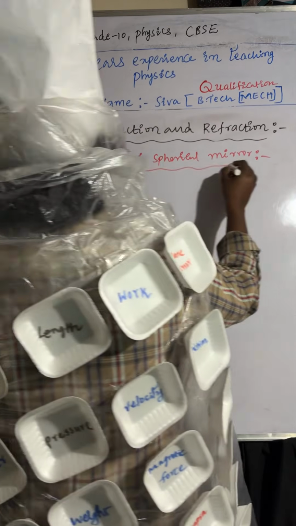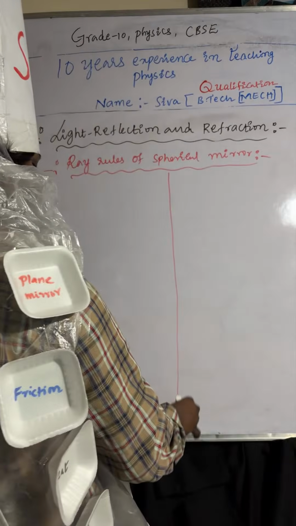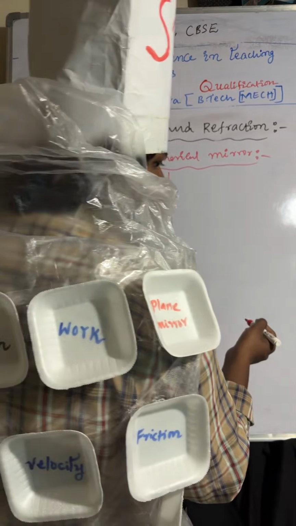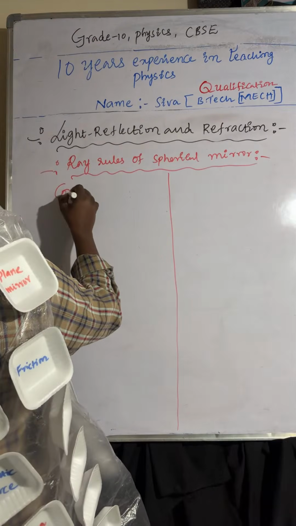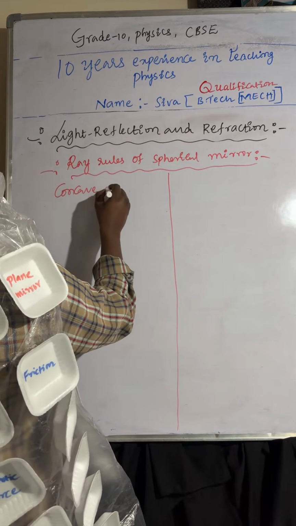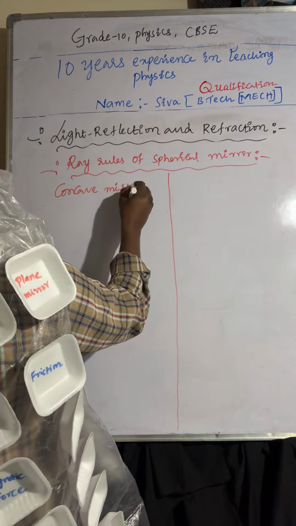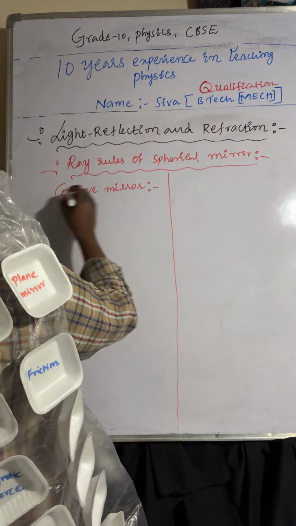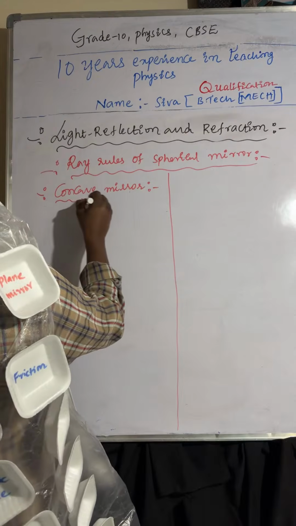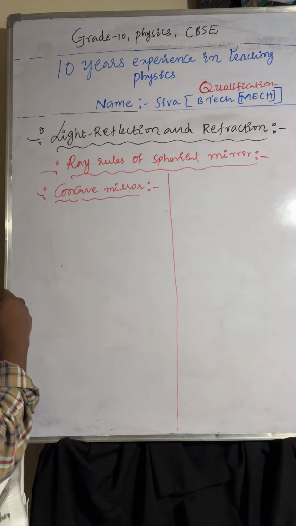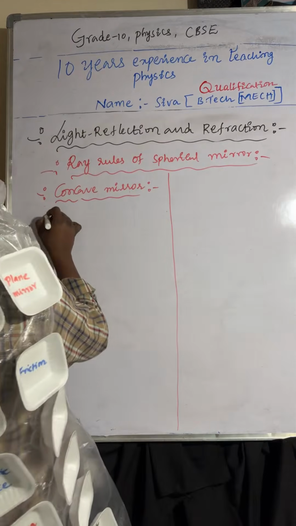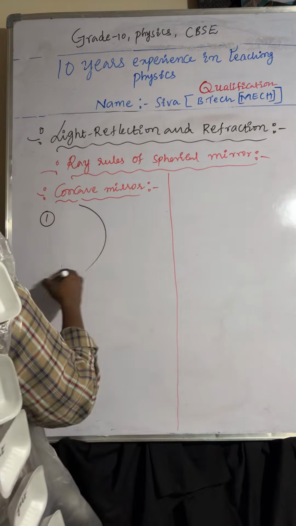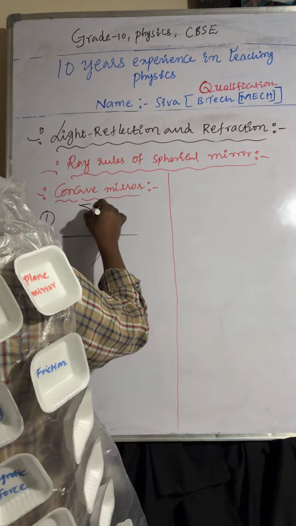So here two types are there: one is concave mirror, another one is convex mirror. Coming to the concave mirror, the concave mirror is converging in nature, whereas the convex mirror is diverging in nature. First one I am taking is this concave mirror.